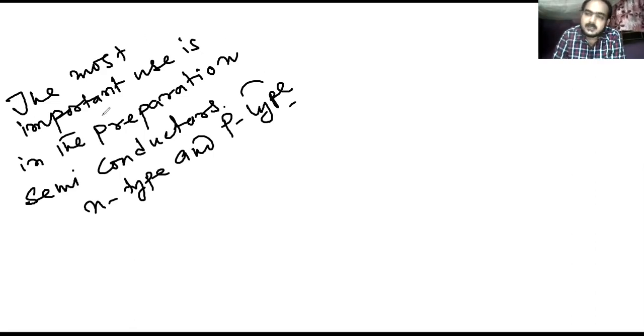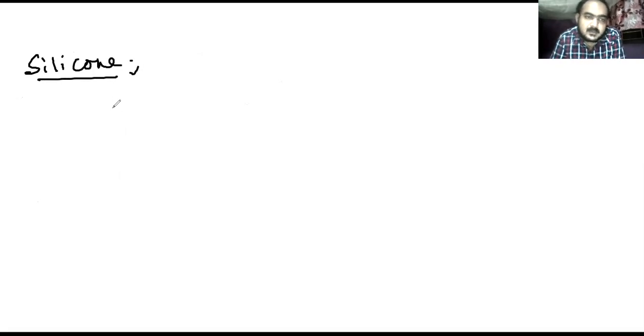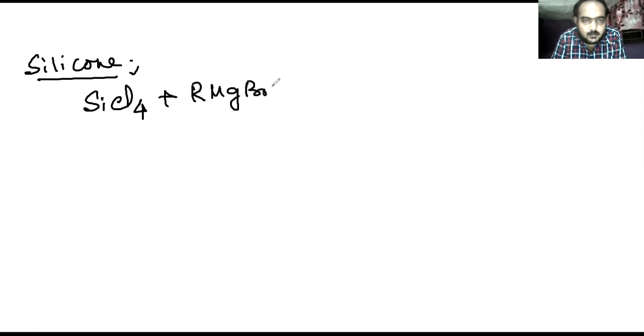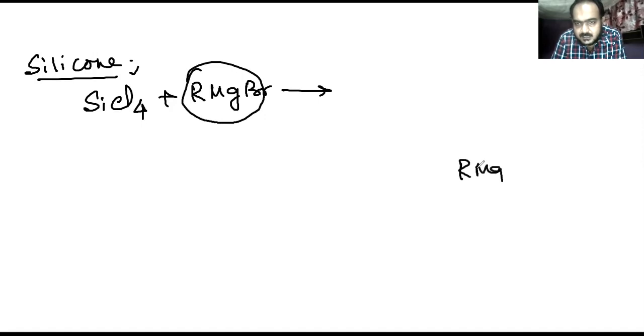Now we will see some compounds of silicon. We will start from silicone. Silicone is easily prepared from silicon halides such as SiCl4, whenever you react it with RMgBr. RMgBr is called the Grignard reagent.